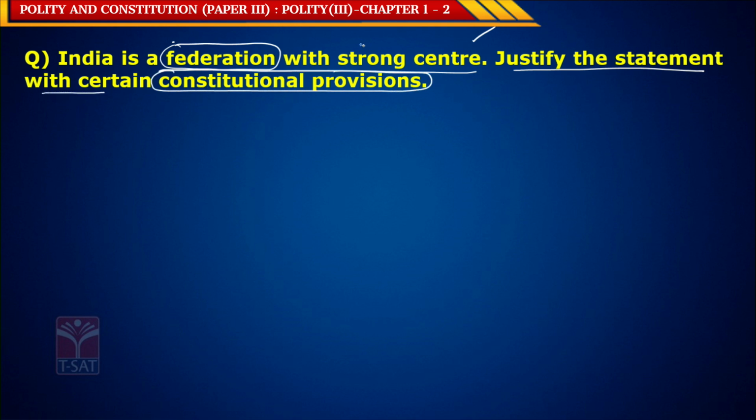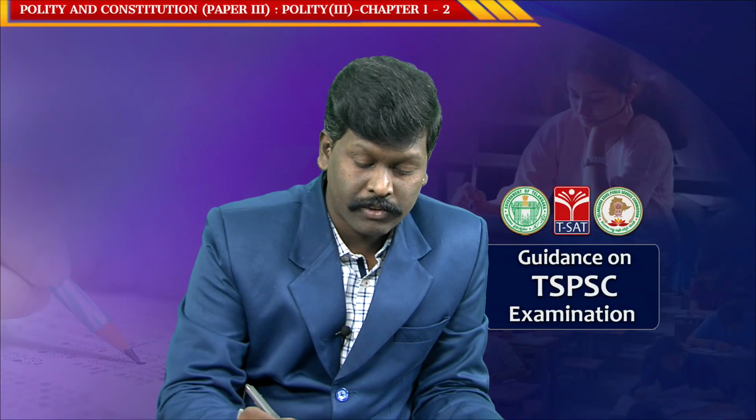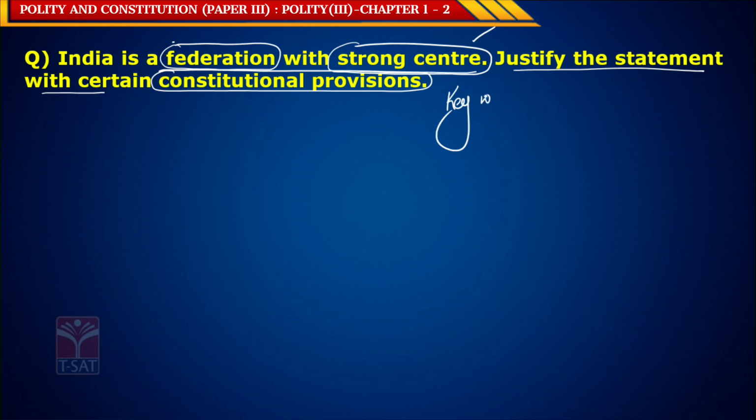See, in the last class, I said that we need to underline or round up the keywords of the question. In this particular question, the keywords are federation, strong center and constitutional provisions.